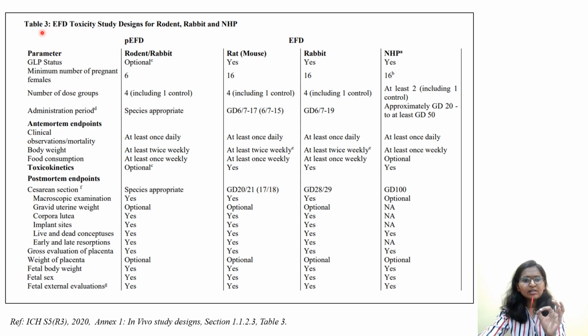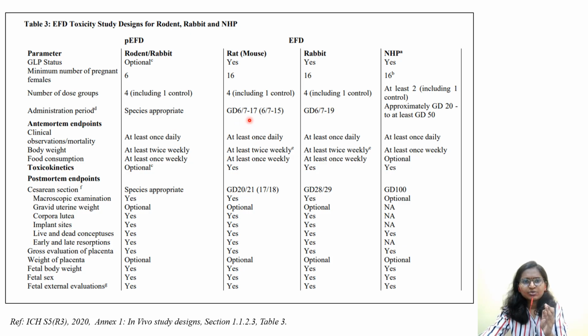So please read table 3 from ICH-S5 guideline. There is a comparison of all these three species, rat, rabbit, and non-human primates, and where the important stages, exposure periods are, and what are the parameters, antemortem or postmortem endpoints that one has to see. So our answer lies here, that is administration period.